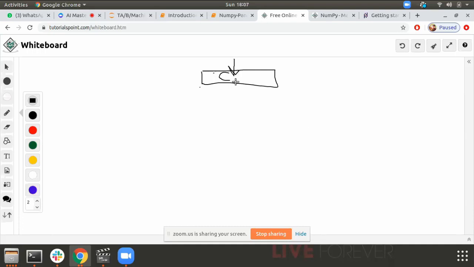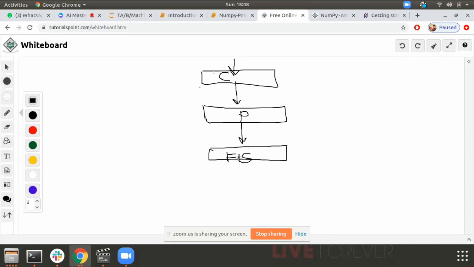After that, we pre-process the data. After that, we do feature selection. After that, when we are done with the features, we start applying modeling techniques.